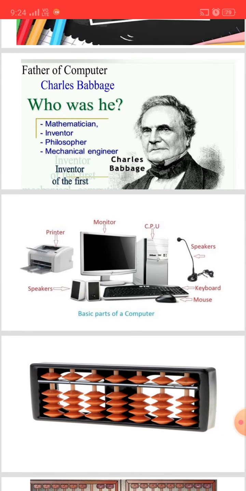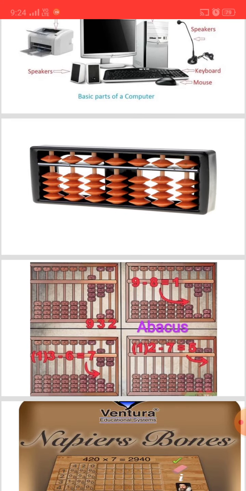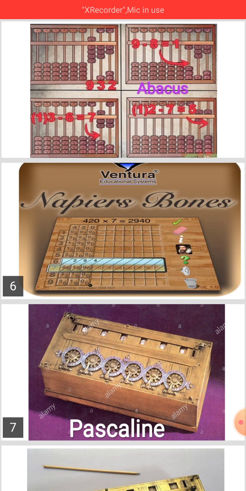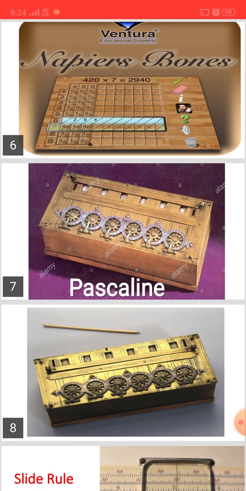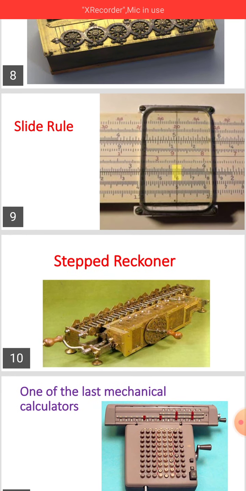Father of the computer is Charles Babbage. Next is a picture of a computer. Next is an abacus. Look at here, abacus. Next counting device is Napier's bones. Next counting device is Pascaline. Next is a slide rule. These are the earliest counting devices. Yes or no?